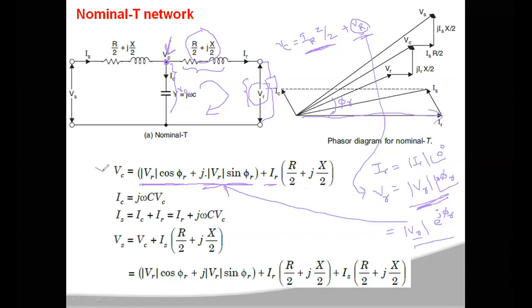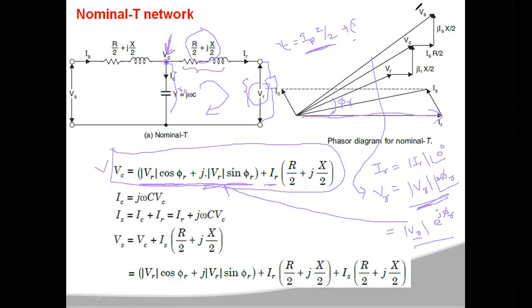Okay, so this is the VC value. VC is the voltage at this middle point, or you can also say the voltage across the capacitance. It is clear, I think, how you got this VC value.